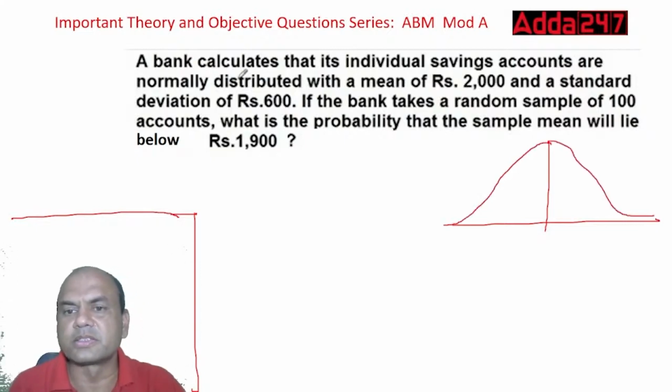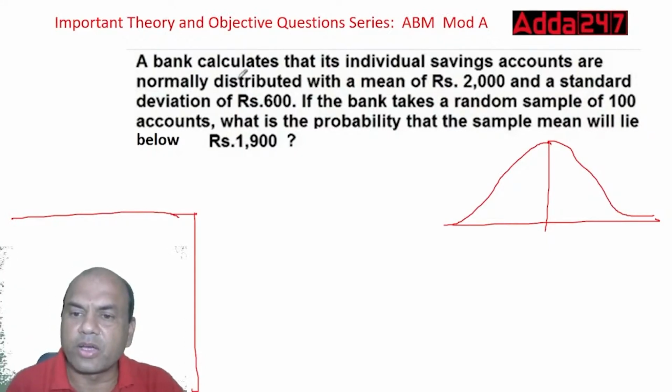Mean is given as 2000. This mean always lies at the center. This is the mean, and this is known as the population mean. This is called mu. That is, 2000 is the population mean.